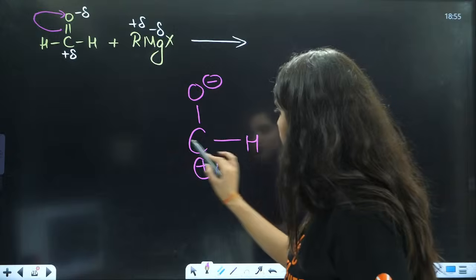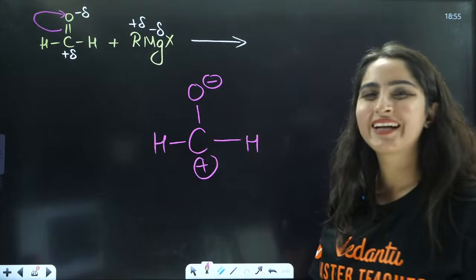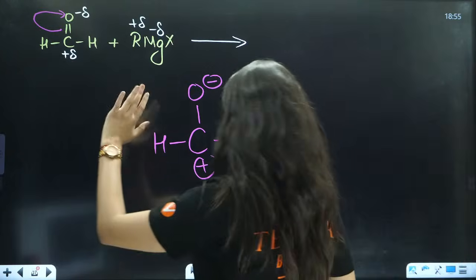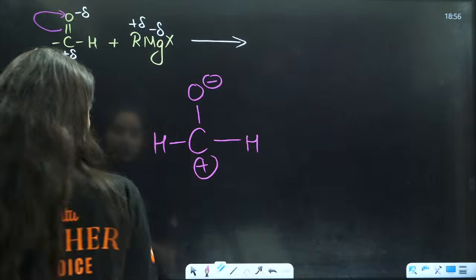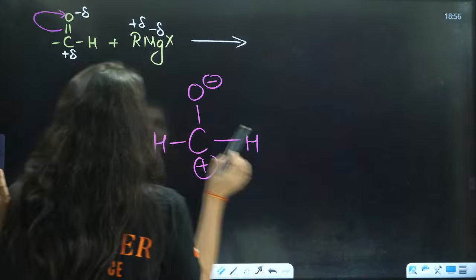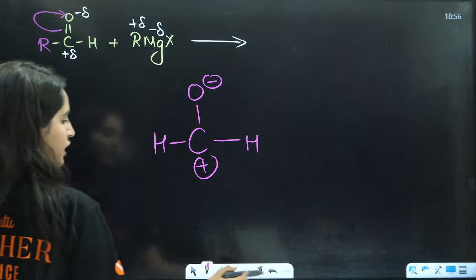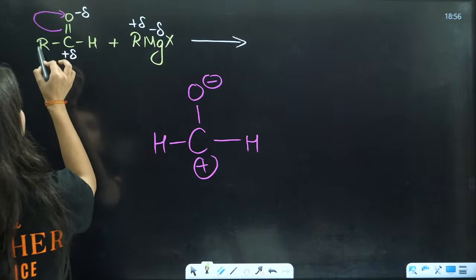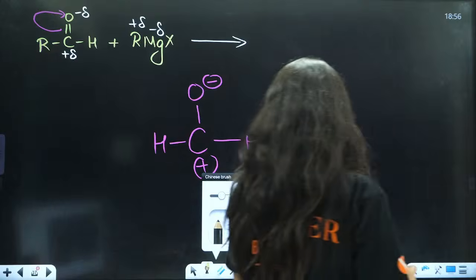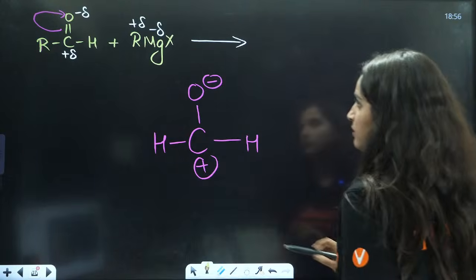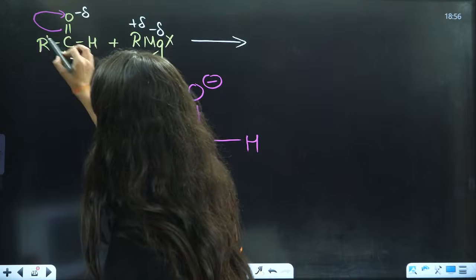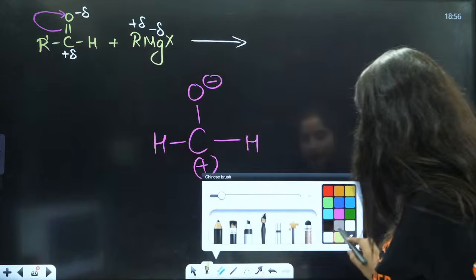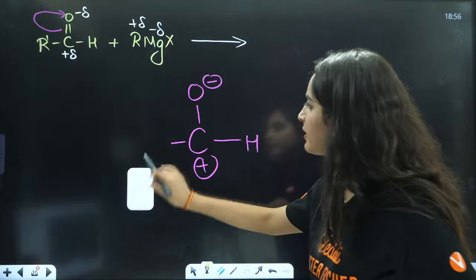It will be H. It can be anything, it can be alkyl. Let's take R here. If you take R also, that will be the same answer. It's not like the answer will change. Now take R dash, because R is already here. So it will be R here.